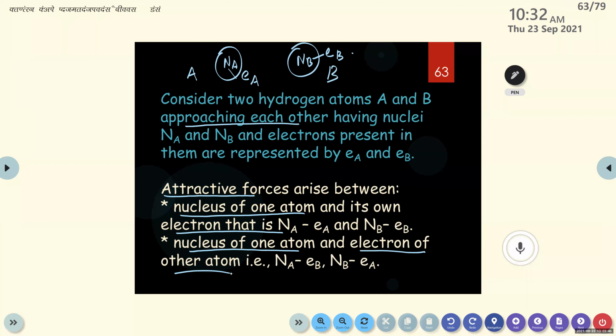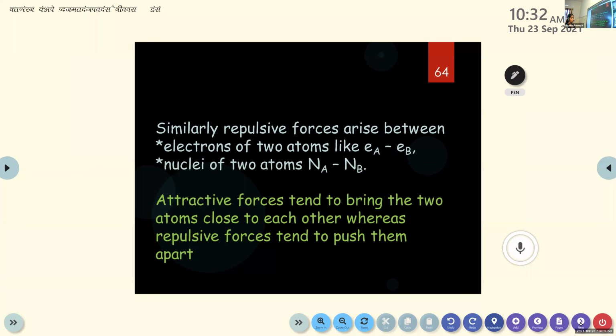Yes, ma'am. Okay. Then we are moving to the next type of force, that is the repulsive forces. Similarly, the repulsive forces arise between electrons of two atoms. Always repulsive forces will arise between the same charges. So the electrons of two different atoms, Ea and Eb, there will be a repulsive force between them. Then the nuclei of two atoms, Na and Nb.